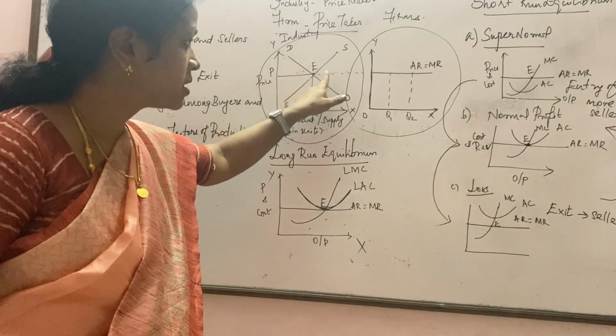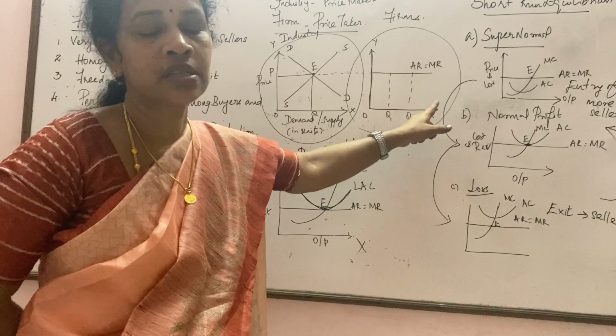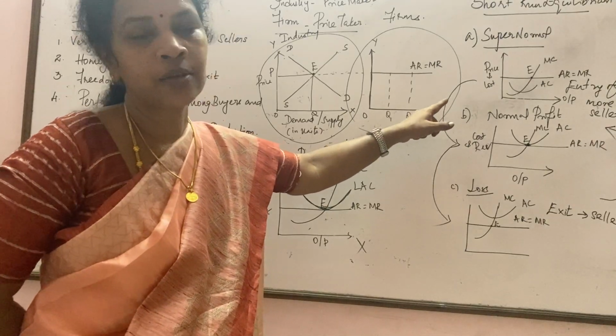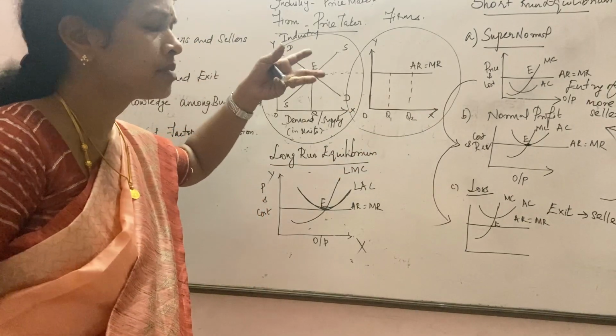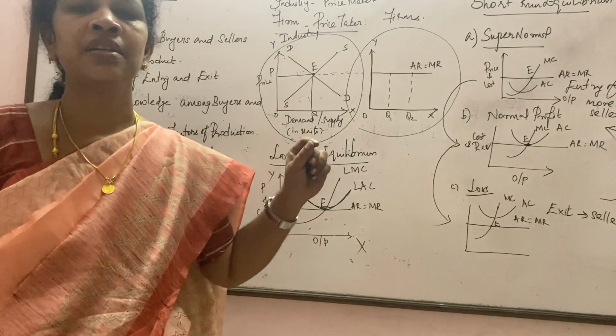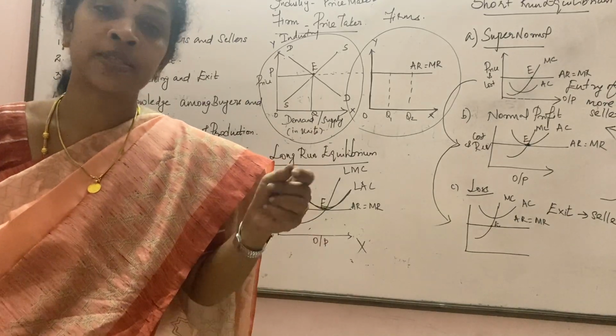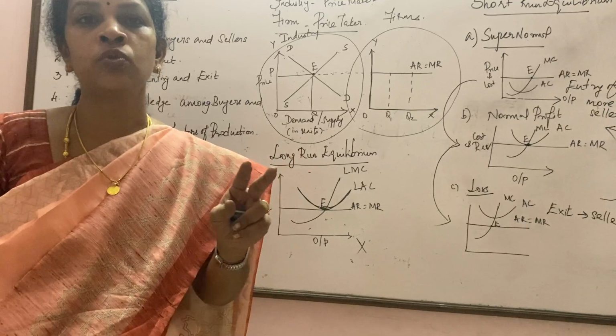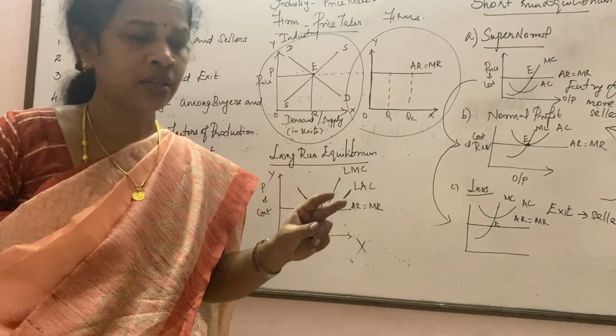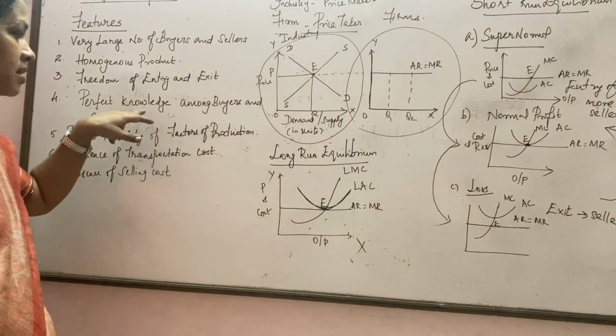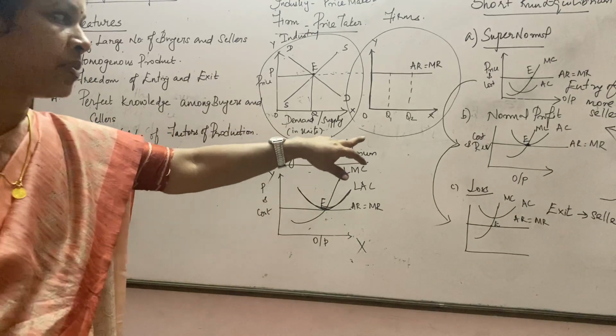So only at this particular price, the firms are going to sell their product in the market. Maybe there can be a slight fluctuation in prices, but there should not be too much fluctuation in price. Why? Because a buyer always has perfect knowledge about the price.